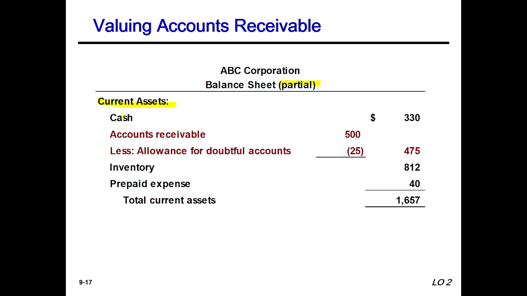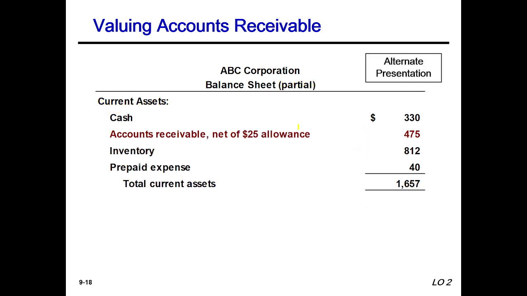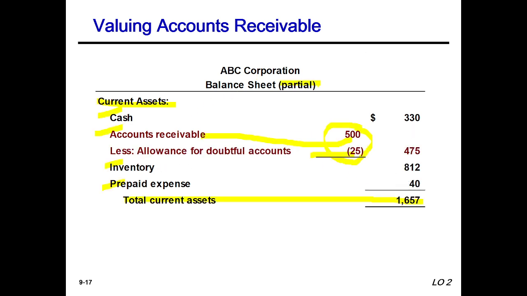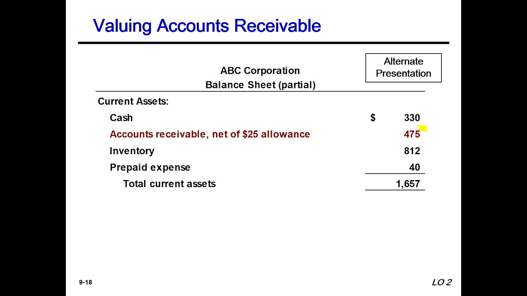Current assets include cash, accounts receivable, inventory, prepaid expenses, and total current assets. This point is very important: accounts receivable $500 less allowance for doubtful accounts 25. The total is 475, accounts receivable net of the 25 allowance.